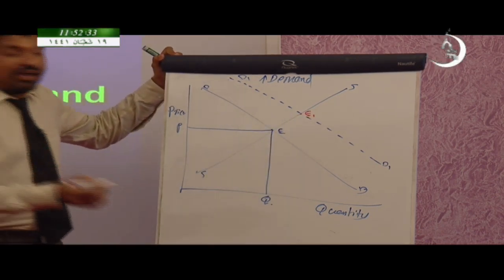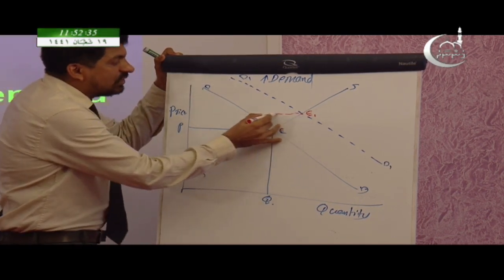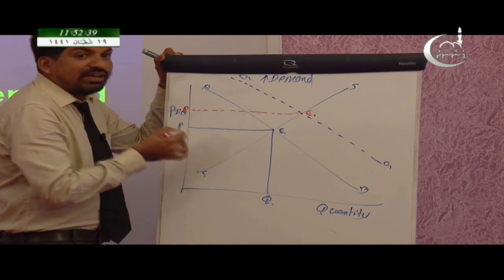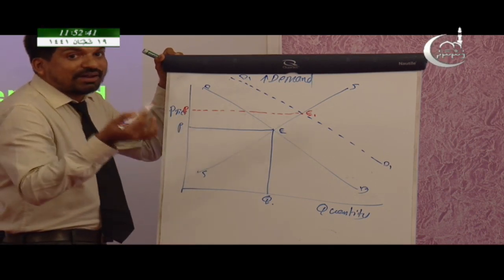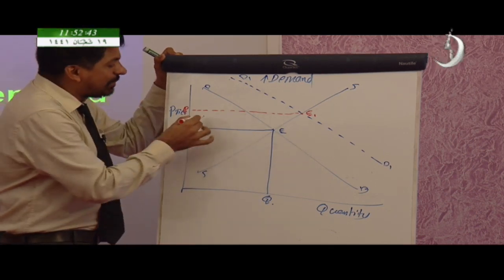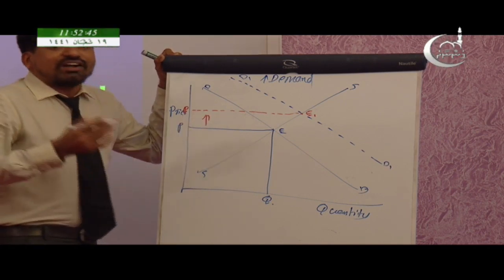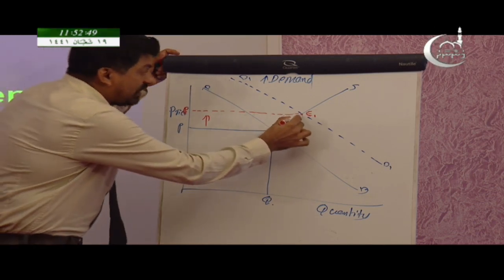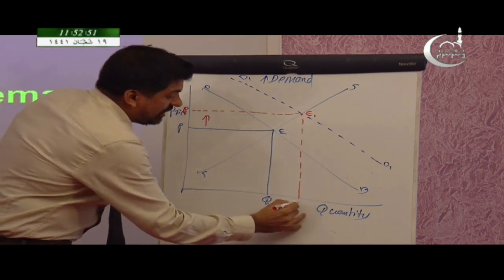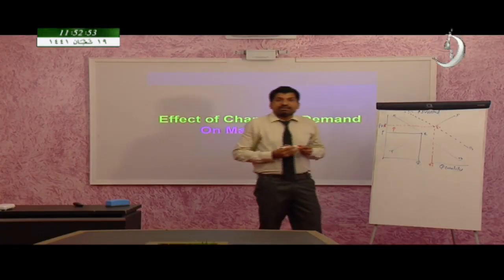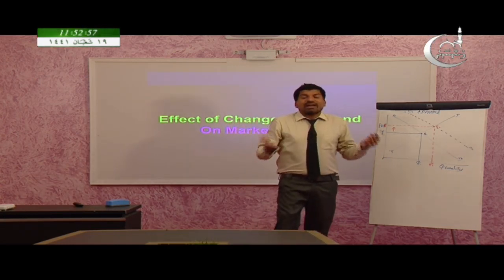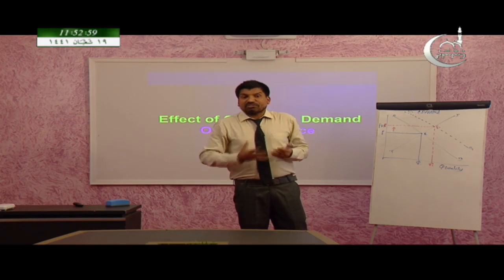So at this point, what is the price? Just draw towards this, here P1. So what happened to the equilibrium price or the market price due to this change? Equilibrium price increased. And what happened to the market quantity? How do we find out? Just draw towards the x-axis. So here Q1.